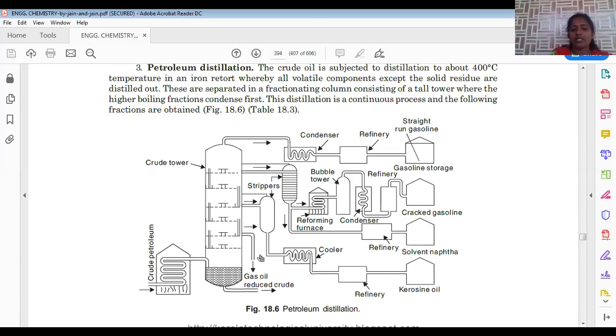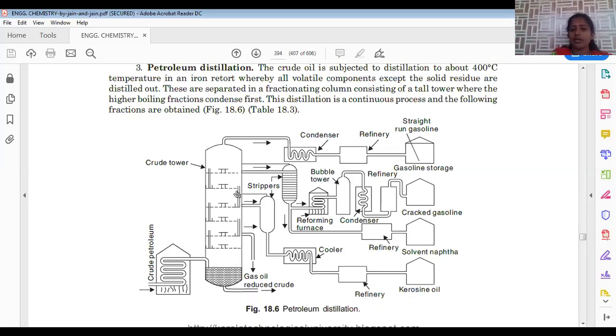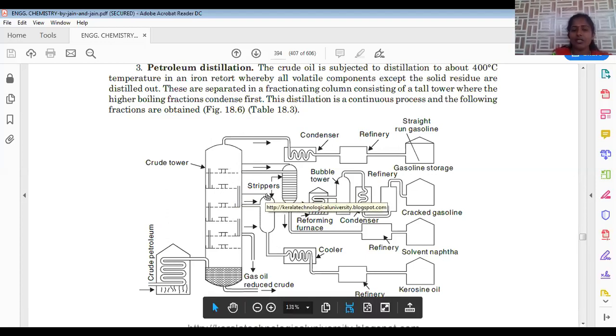First, at the bottom level we will get the solidified fraction, and different liquid fractions will be separated in different regions based on their melting point values. And at the topmost region, uncondensed material, that is gaseous or natural gas, can be collected. So this is about the fractional distillation process. It is the fractional distillating unit.